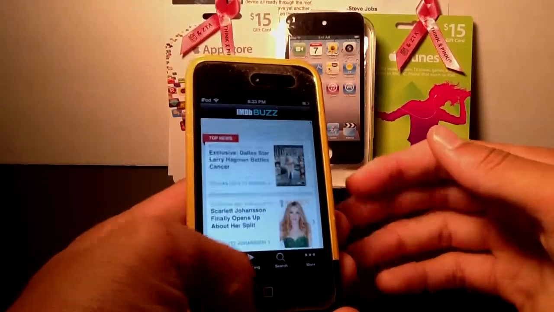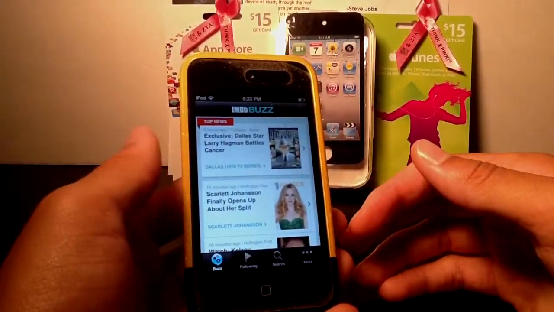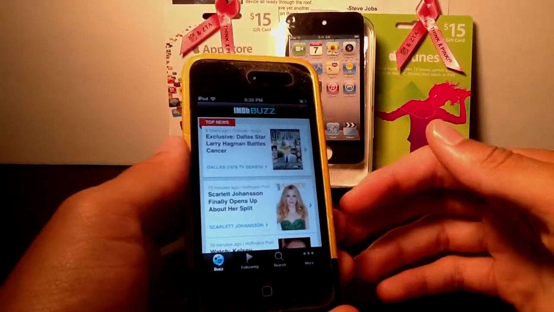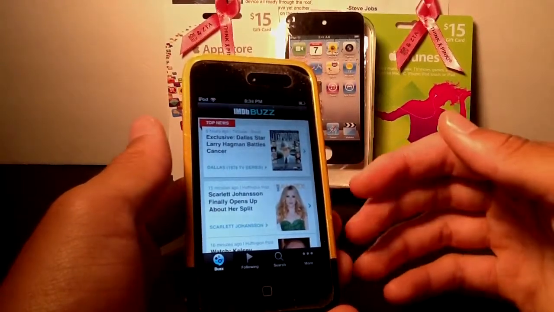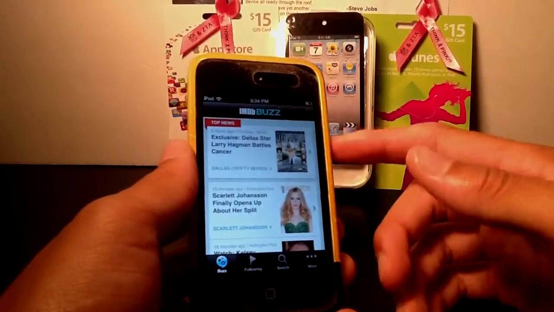So anything that may deal with movies, maybe sporting events, sports, players, singers, any celebrities, or anything that revolves around them, that'll be on here.